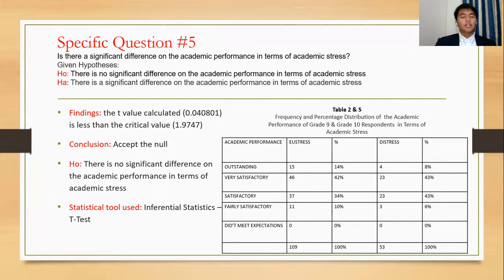The findings are: the t-value calculated, which is 0.040801, is less than the critical value of 1.9747. The conclusion says to accept the null, and it states that there is no significant difference in the academic performance in terms of academic stress. The statistical tool used here was the inferential statistics t-test.